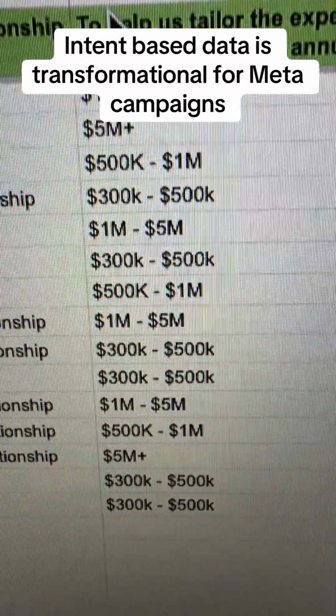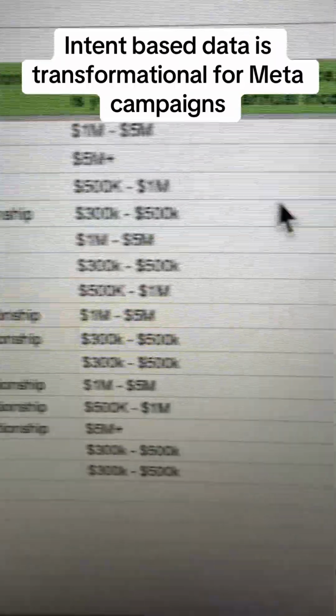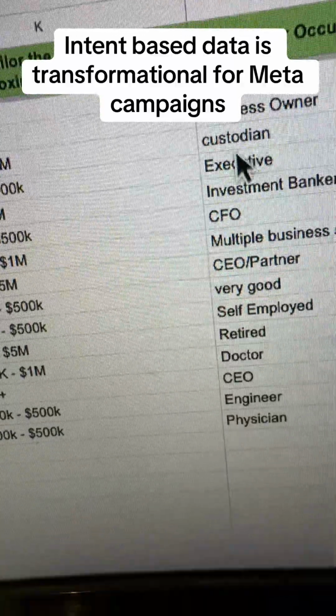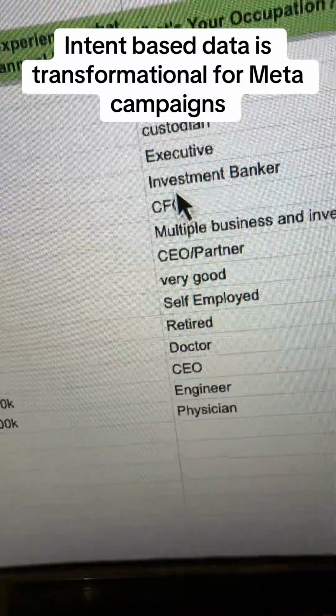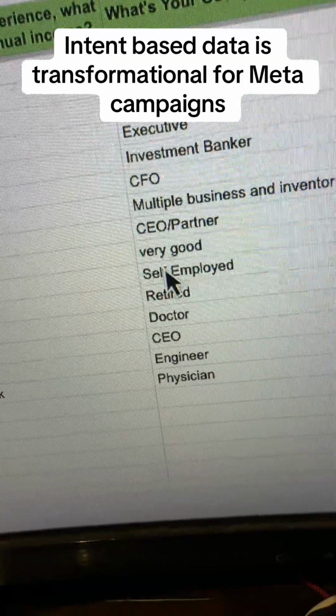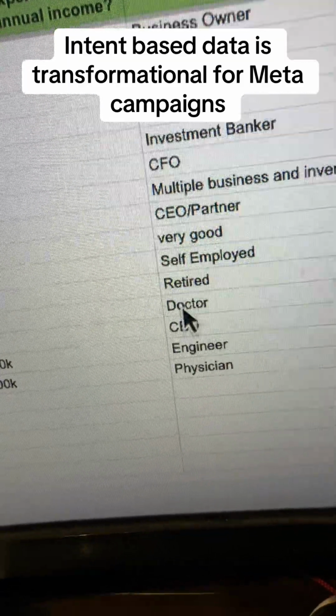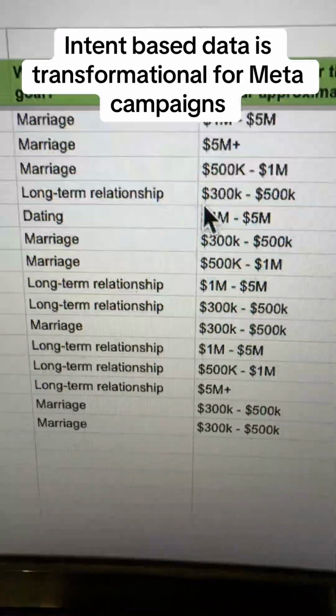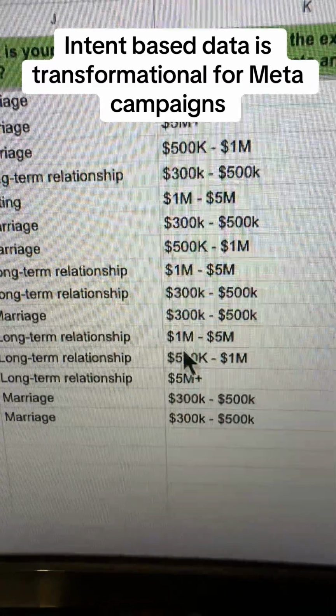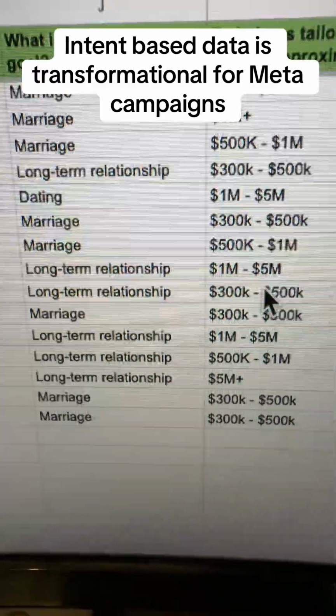So here you go. You've got 1 to 5 million, right? We've got also business owners. This person was being a smart ass and put custodian, but everybody else was like investment banker, CFO, CEO, partner, self-employed. I don't know what "very good" is. Doctor, CEO. This is what we should be seeing. This is this client's target demographic, and you can see that the income supports what she's charging, which is a significant amount of money. And that's how easy it is.